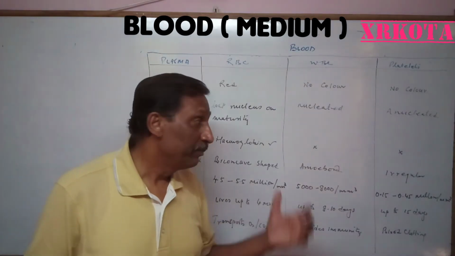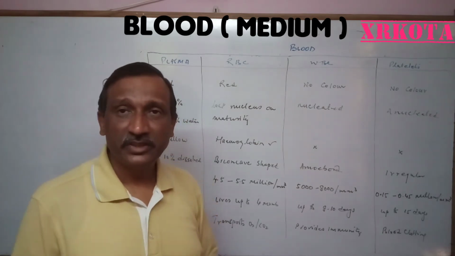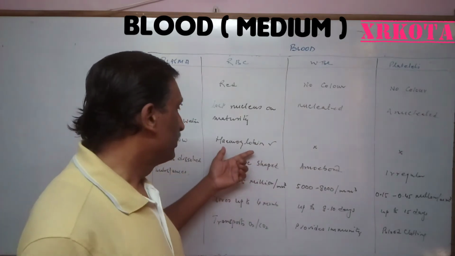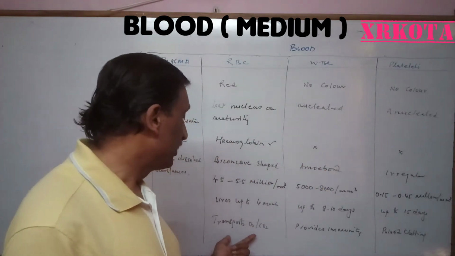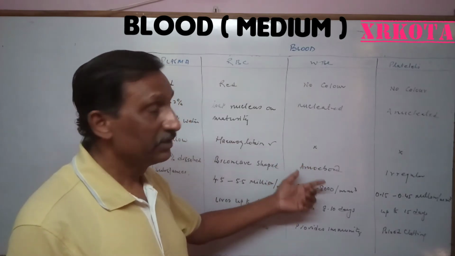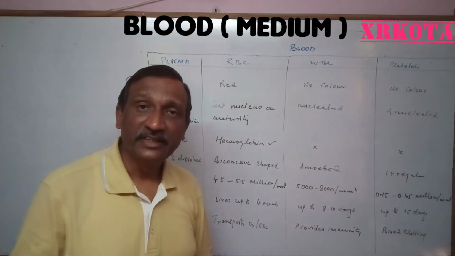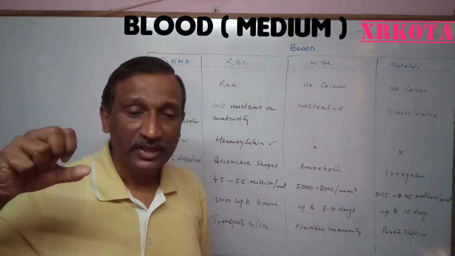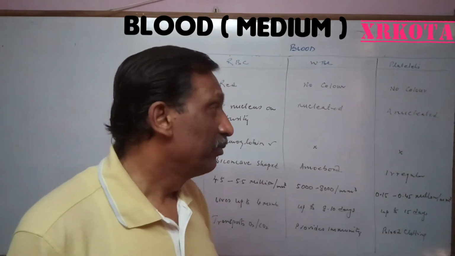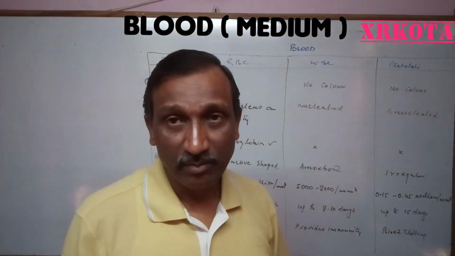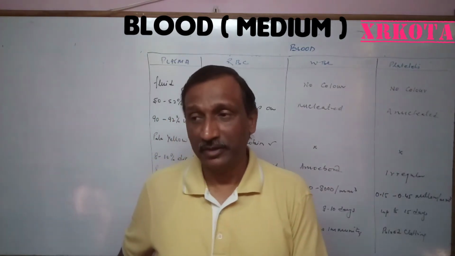RBC has its own hemoglobin, which takes the oxygen, which we already studied in respiration. So it takes the oxygen from the lungs to the body and brings out carbon dioxide. That is the major function of the RBC. WBC provides immunity. It eats, it engulfs, it detoxifies, it neutralizes the foreign bodies and their substances. And platelets are actually meant for blood clotting. Blood clotting is a very important feature of living animals.